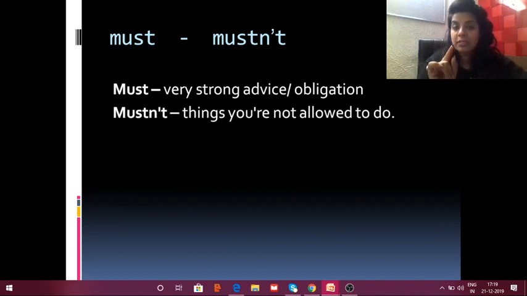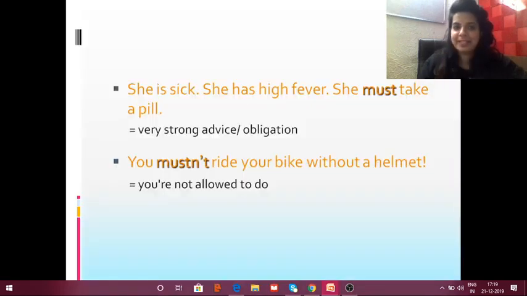You mustn't touch the electronic switches when you are not wearing the slippers. You are not allowed to touch that. You mustn't open the window when the car is driving. Yes? Now the next examples. Let's hear some examples.